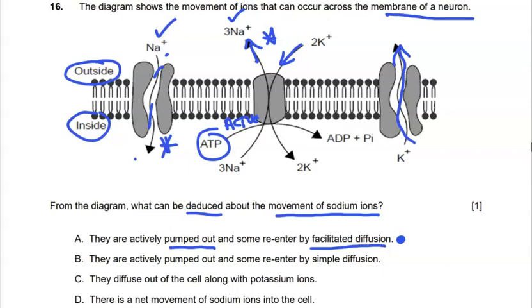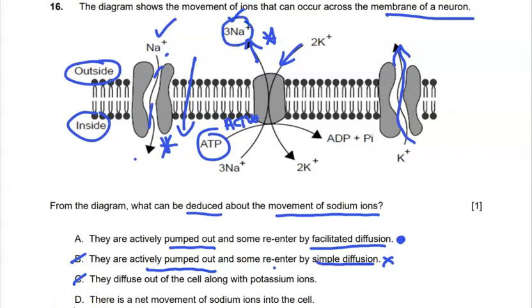A quick look at the other ones. They are actively, so this is still talking about sodium, they are actively pumped out. Well, that's still true. And some re-enter by simple diffusion. Well, simple diffusion is through the phospholipid bilayer, so that's incorrect. So we wouldn't have that one. They diffuse out of the cell along the potassium. No, they don't. No indication of that at all. There's a net movement of sodium ions into the cell.